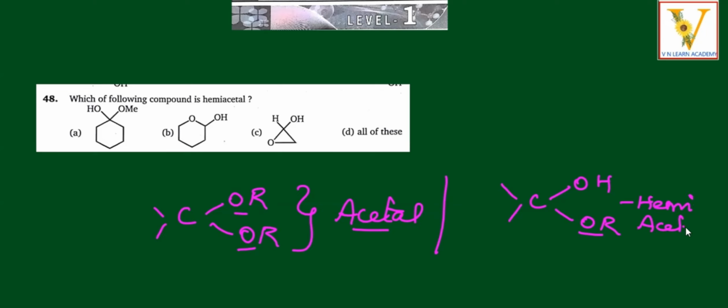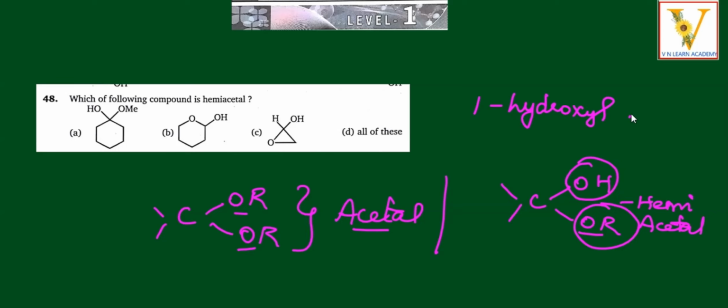Now let us check whether this is hemiacetal. Hemiacetal means one hydroxyl group and one ether linkage group. Come on, now let us check.